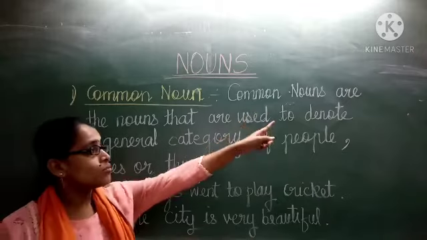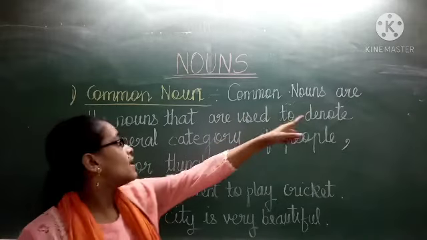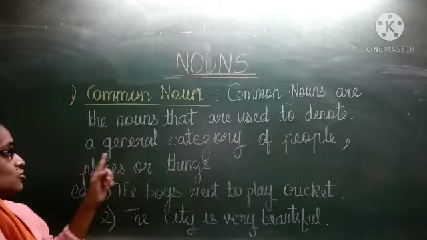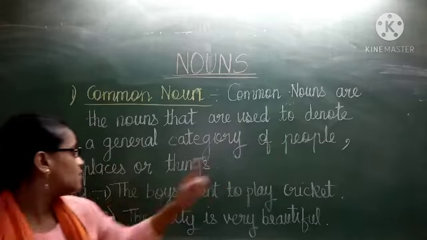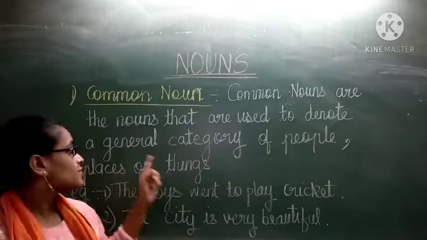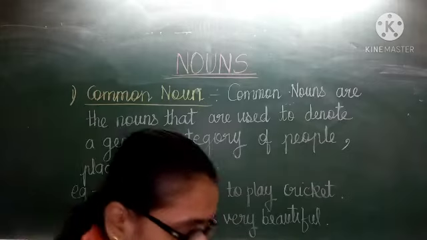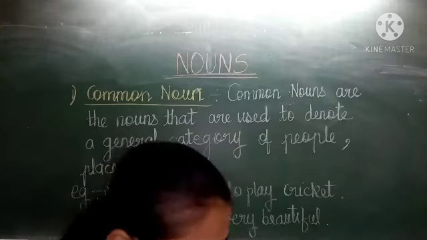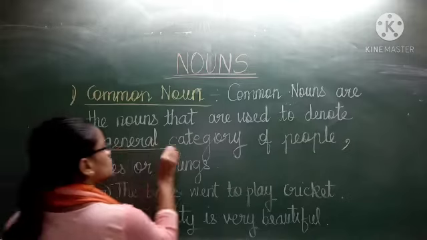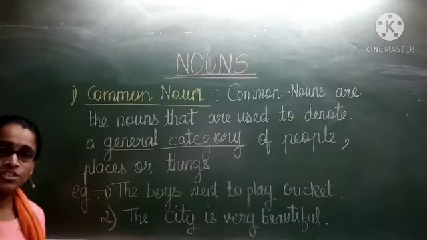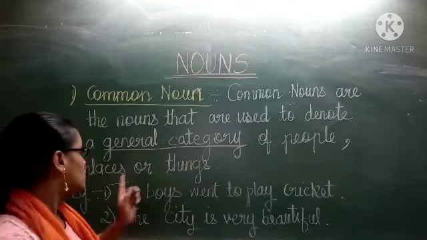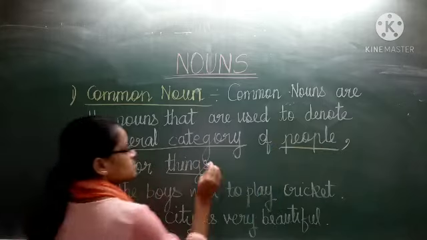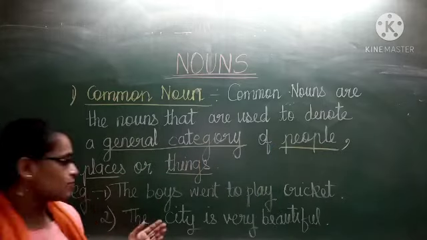A common noun, or common nouns, are the nouns that are used to denote a general category of people, places or things. So you have to always keep this in mind that it is a general category. A general category of people, places and things. Generally, what are they called?